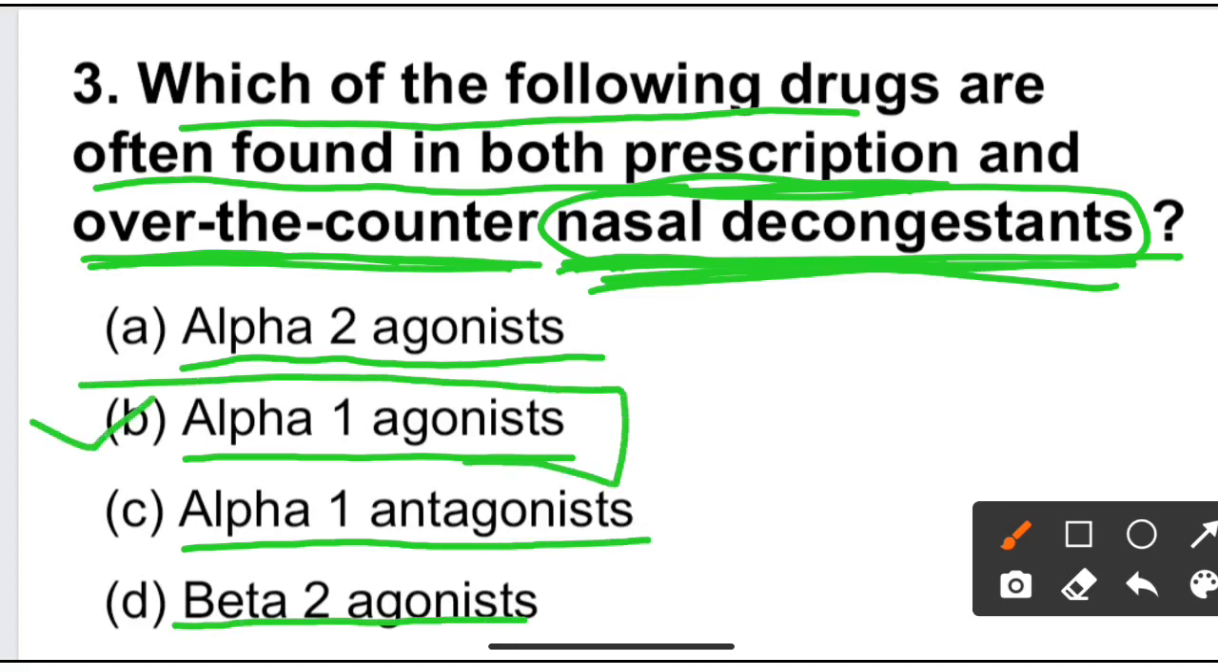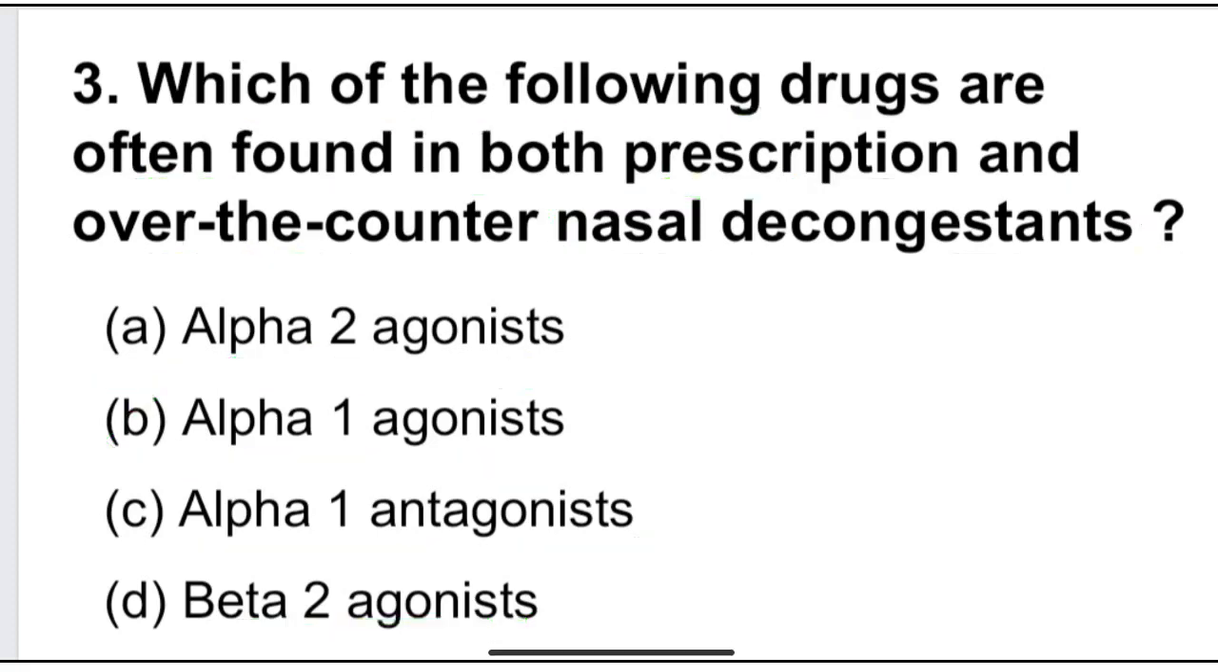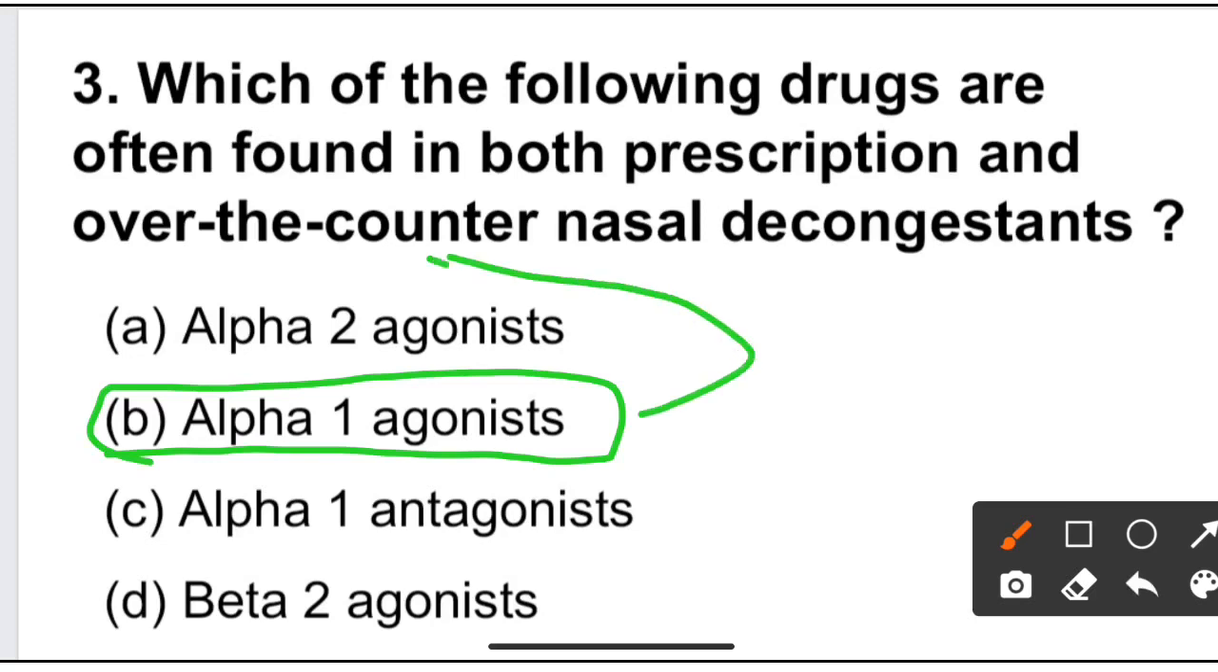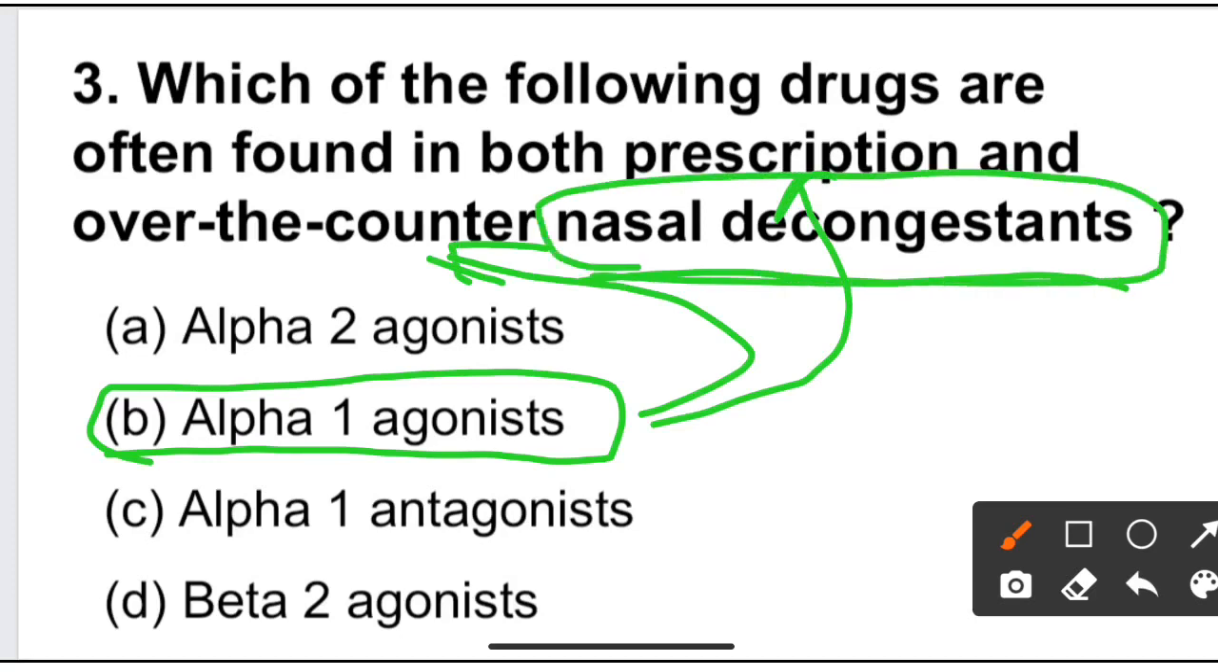Alpha 1 agonist is used as a nasal decongestant and it is found in OTC as well as in prescription drug. So nasal decongestant drugs are alpha 1 agonists, for example, naphazoline, phenylephrine, etc.